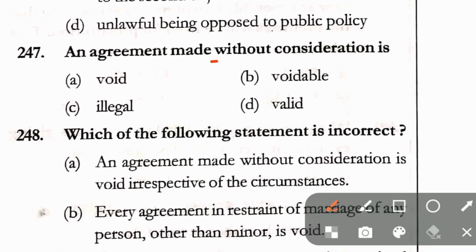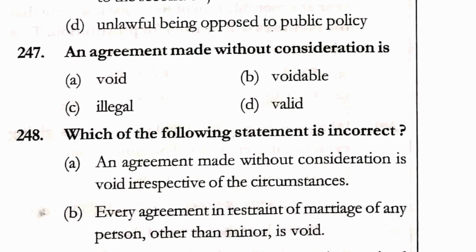Question number 247. An agreement made without consideration is void, voidable, illegal, valid. Correct answer here is option A, that is void.